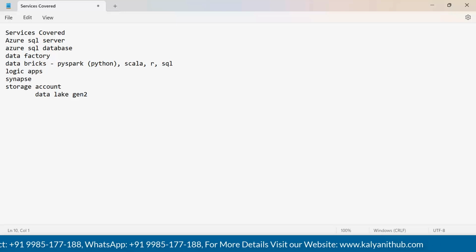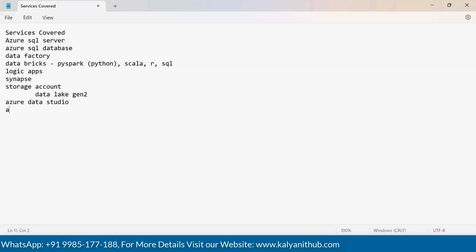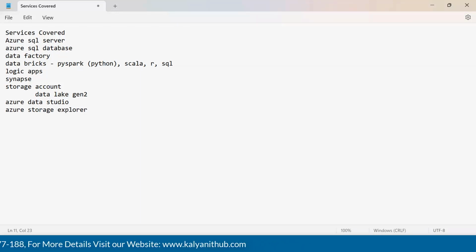That's about it. And then we will also see Azure Data Studio, Azure Storage Explorer, and then we'll see GitHub, and then we will see services like Resource Group and then tags.